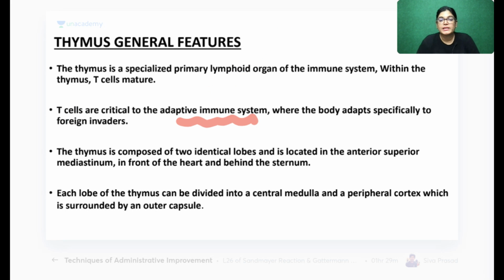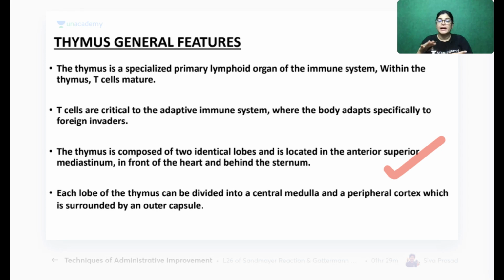T cells are important for the immune system, especially to protect us from any kind of foreign invasion, from microorganisms or any pathogen attacking our body. We want immunity, and this is given by the T cells. The thymus gland lies in which part of the mediastinum? The antero-superior part of the mediastinum. What is the mediastinum? In the thorax, you must know, the area lying between the right and the left lung is called the mediastinum. So it lies in the mediastinum.